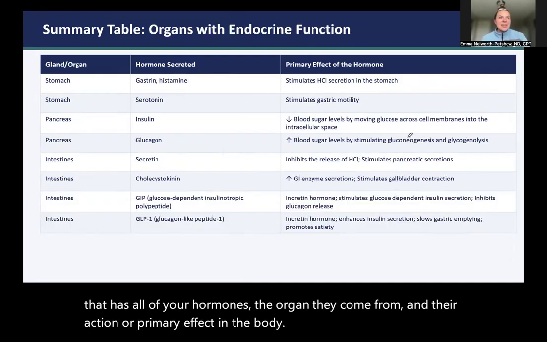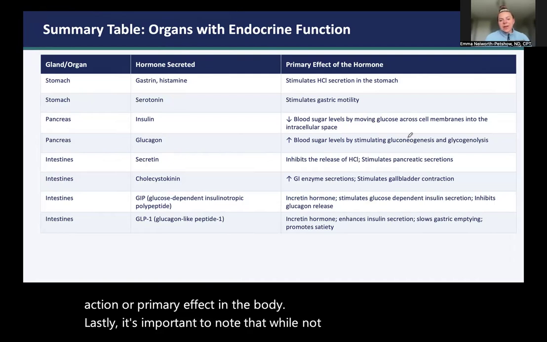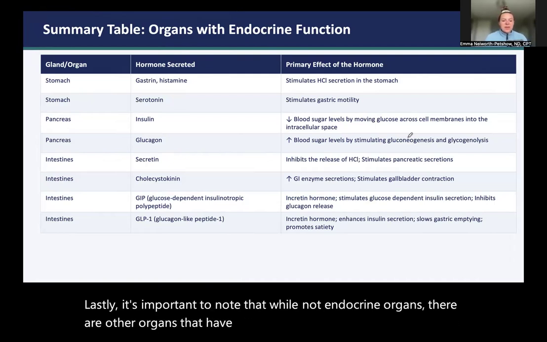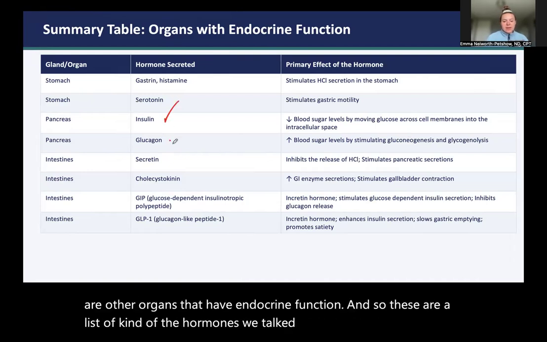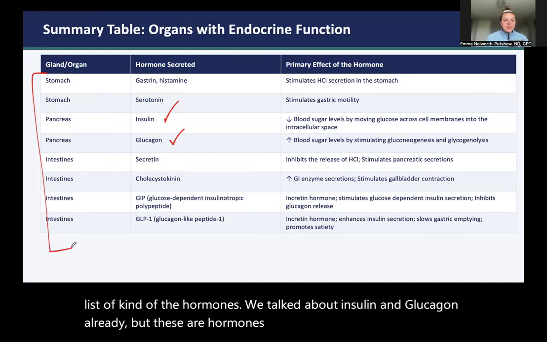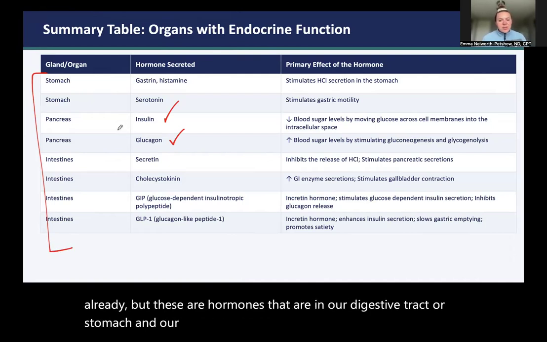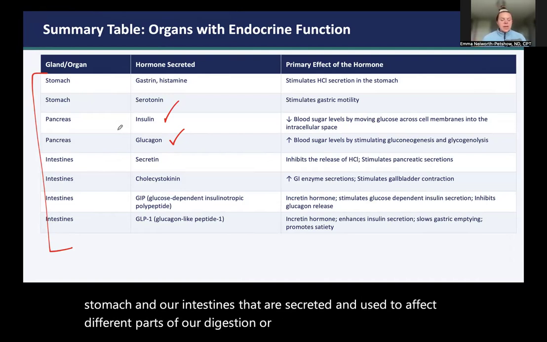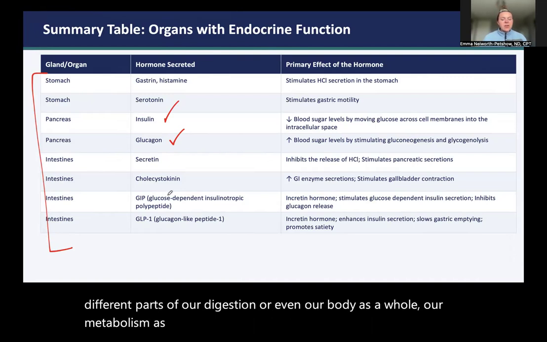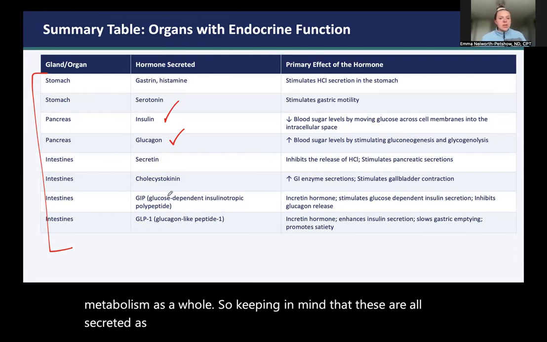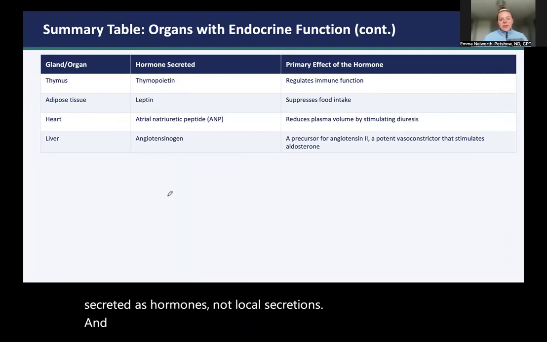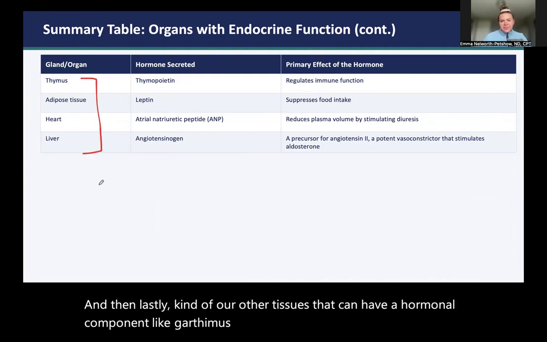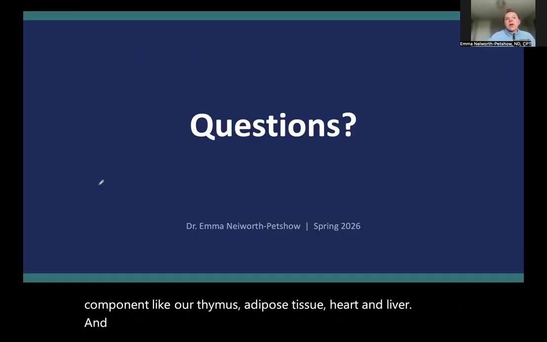Lastly, it's important to note that while not endocrine organs, there are other organs that have endocrine function. And so these are a list of the hormones. We talked about insulin and glucagon already, but these are hormones that are in our digestive tract, our stomach, and our intestines that are secreted and used to affect different parts of our digestion or even our body as a whole, our metabolism as a whole. So keeping in mind that these are all secreted as hormones, not local secretions. And then lastly, our other tissues that can have a hormonal component, like our thymus, adipose tissue, heart, and liver.